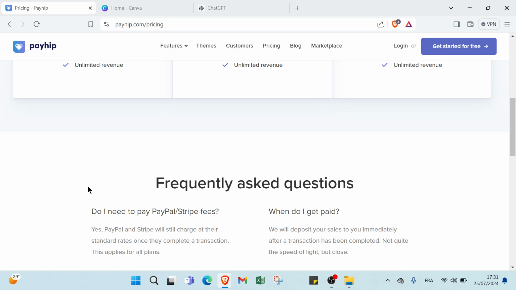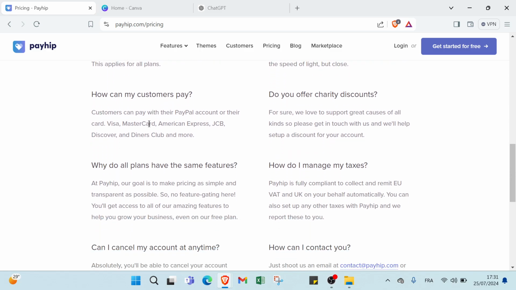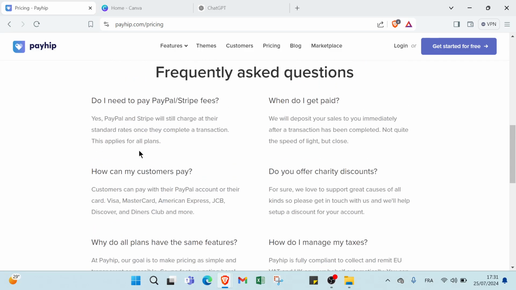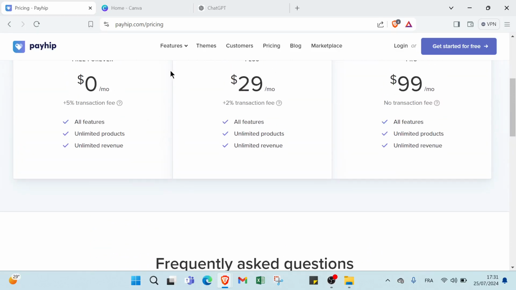If you want to understand more, all you have to do is read the answer about the question of payments. So, like, do I need to pay PayPal and Stripe fees? This is the answer: yes. PayPal and Stripe will still charge at their standard rates once they complete a transaction. This applies for all plans. So as you can see, we have other questions. You can read them to understand more.